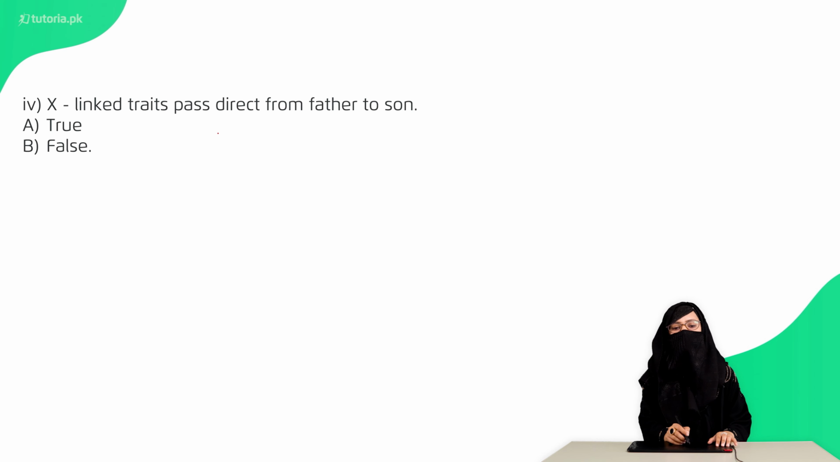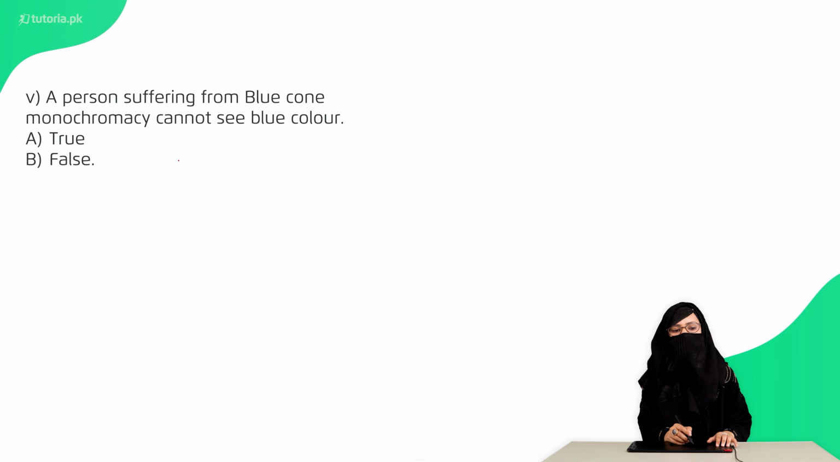X-linked traits pass directly from the father to son. False, क्योंकि ये X-linked है तो ये mother to son होते हैं. Fifth है, a person suffering from blue cone monochromacy cannot see blue color. तो ये false है.